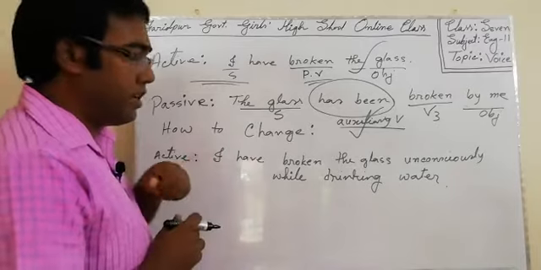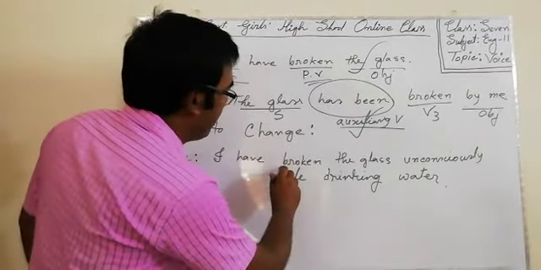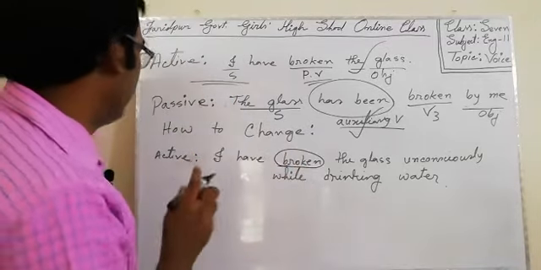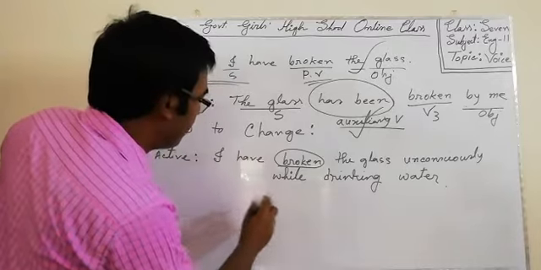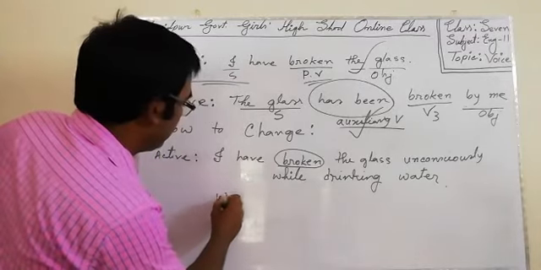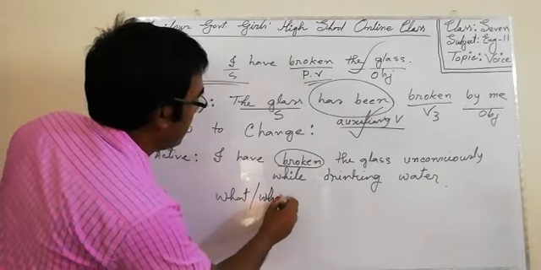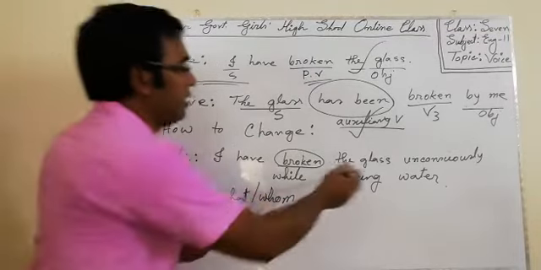So, you have to find out the object. How can you find out? You have to ask the verb the question what or whom. Suppose broken, what broken? The glass.